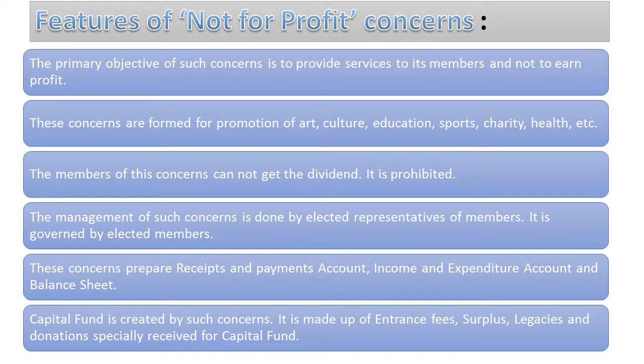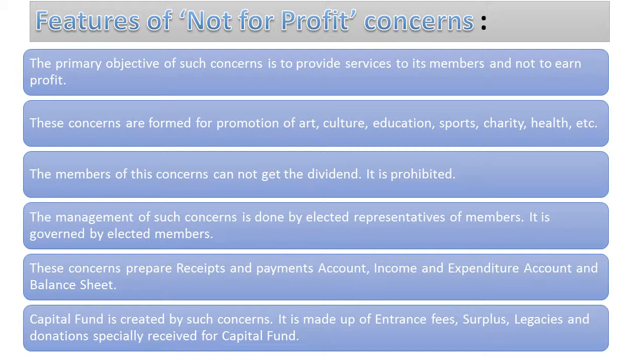In case of the capital, remember that the formula is assets minus liabilities, but in that case, the major part is that first of all, those who are the owners have to bring certain amounts in the form of cash or assets and give them to the organization to run the business, and that is basically termed as capital. But in this case, it cannot be termed as capital because it is not brought by individuals from their homes and given to the organization to run the business. It is something which is accumulated with the help of entrance fees, surplus, legacies, and donations.